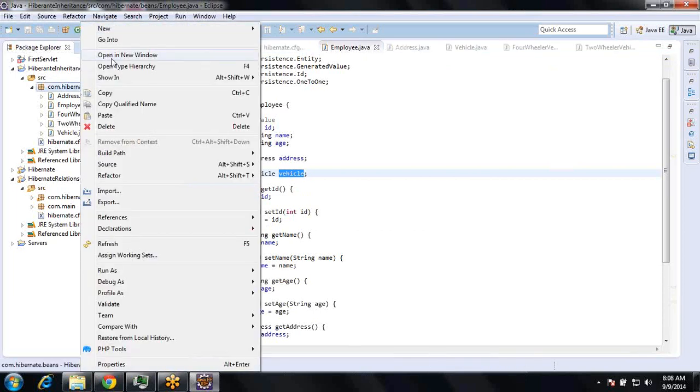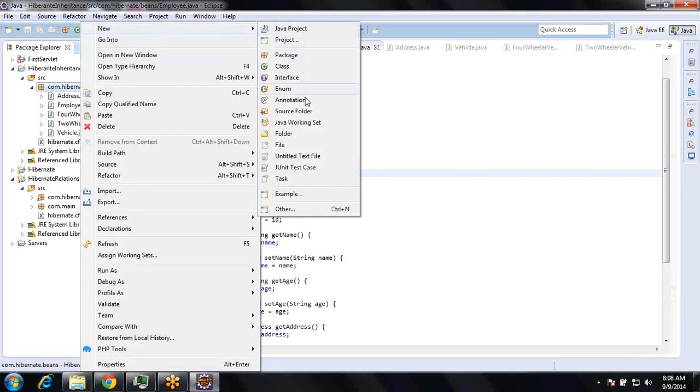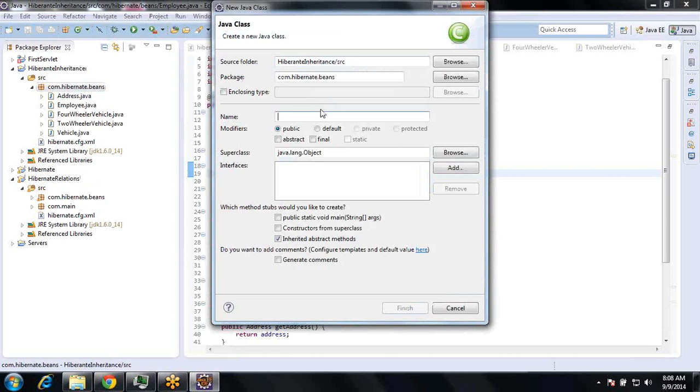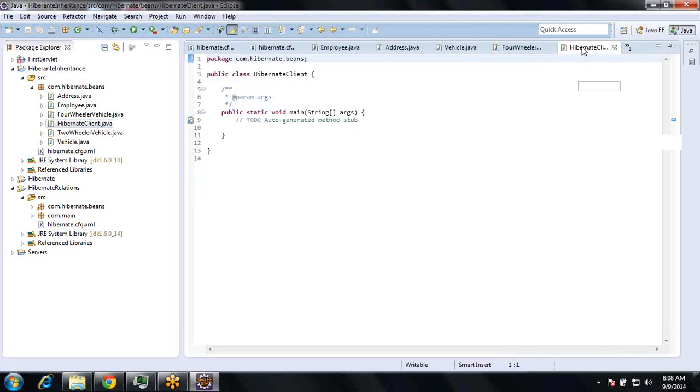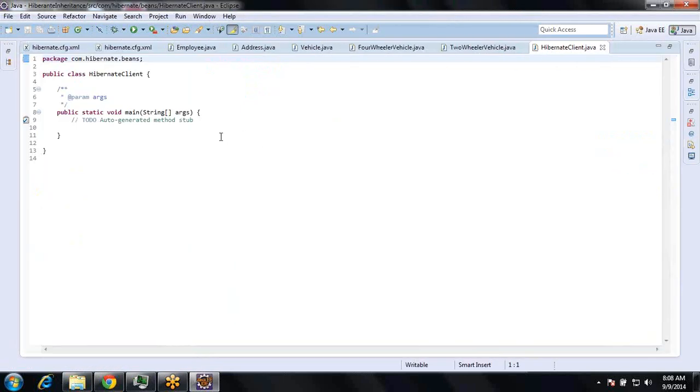Okay, I am now creating a class to test, Hibernate client, right? Public static void main, generate. So here, what I need to do is get the session factory first.